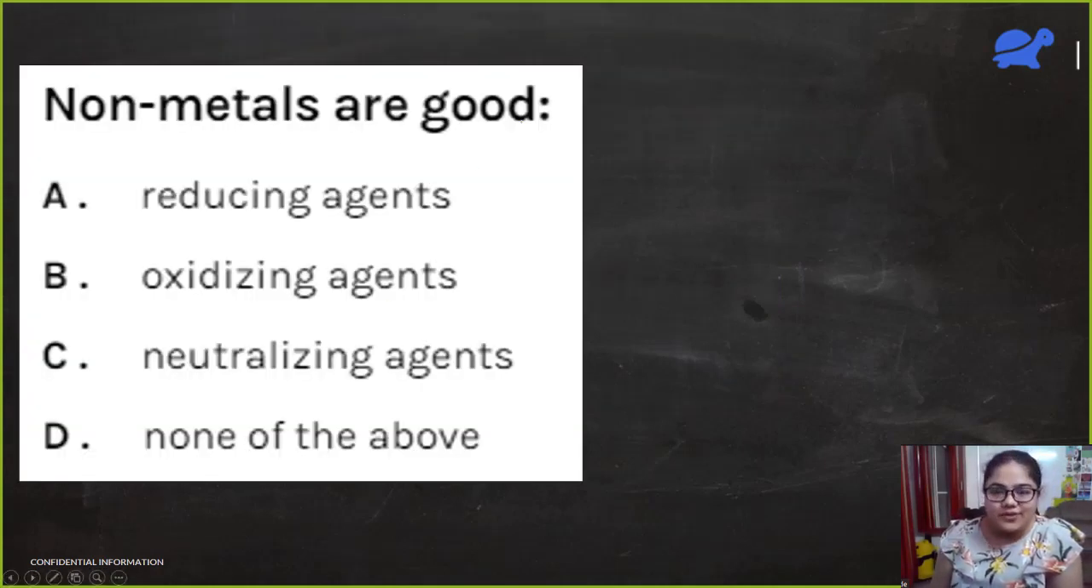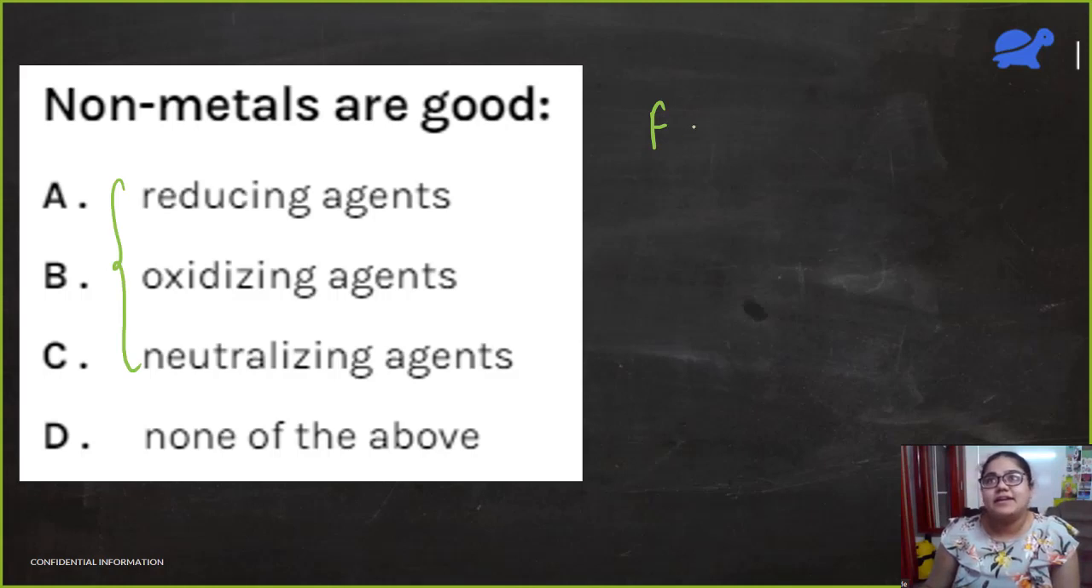So here's a question for you all, asked in one of the board exams. It's giving me 4 options. Non-metals are good: reducing agent, oxidizing agent, neutralizing agent, or none of the above. I'll give you a hint: the last option is wrong. It is one of these three. So let's see who comes up with the right answer. And you also have to give me a reason.